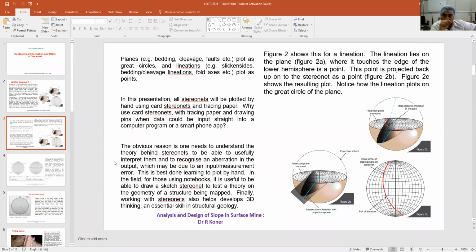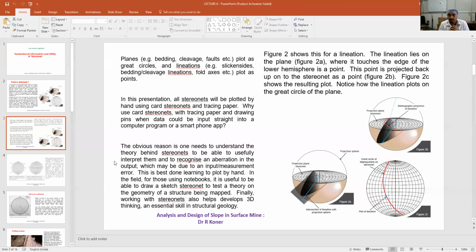But the advantage is, if you get 100 discontinuities in the field, you can plot those 100 discontinuities on a single graph paper. Analyzing all 100 plots on a single graph paper, you can conclude which kind of failure is probable for these features. That is one advantage.